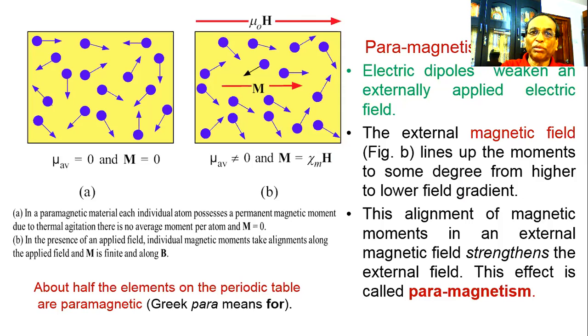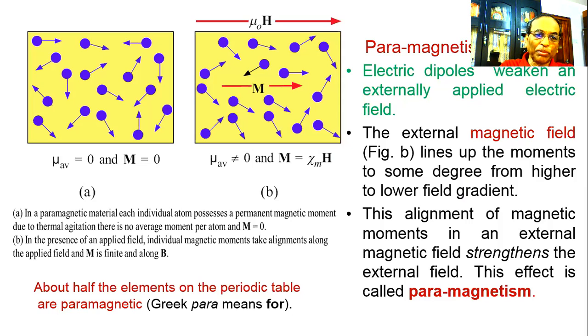This is the observation, and when we apply a magnetizing force, magnetic field mu 0 H, as shown in the right-hand side figure, mu average is not equal to 0. At that time the average magnetic moment is not equal to 0, and the magnetization is equal to chi into H. Chi is the susceptibility of the material and H is the magnetizing force.